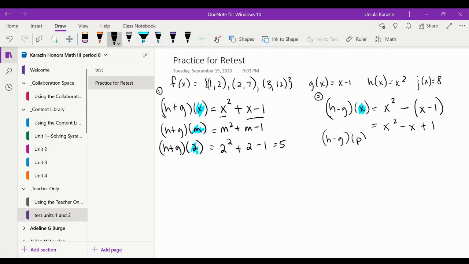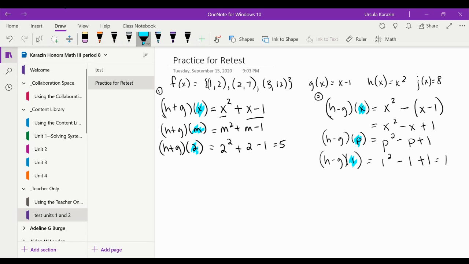What if they wanted me instead to use P's? Okay, so right there tells me what they wanted me to use. So that means everywhere I saw an X above, I put a P in its place. What if instead they wanted me to use a 1? That means everywhere above that I see a P or an X, either one should be the same, I put a 1. So that will be equal to 1.